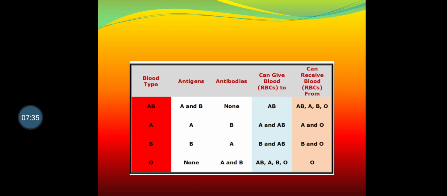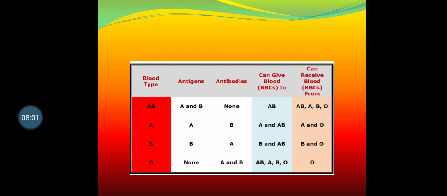Blood group AB can be donated to blood group AB, and can receive blood from AB, A, B and O. So the person who has blood group AB is called the universal recipient, because that person can accept or receive blood from any other blood group, and therefore that blood group is called universal recipient.